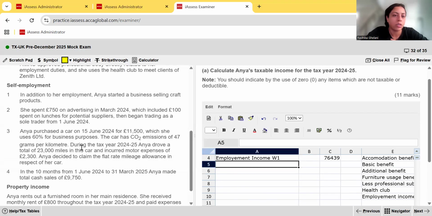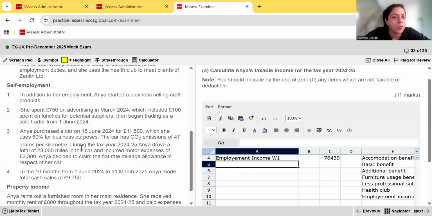They've told us that her actual date on which she began trading was 1st June, but she incurred the $750 on advertising and $100 spent on lunch for potential suppliers in March. That was before she began trading, so we are allowed certain pre-trading expenditures. Remember, you're allowed to subtract. So we're going to be allowed to subtract £750 since that was just in March 2024. However, the money that you spend on suppliers, anything entertaining third parties, is not an allowable expense, okay? So keep that in mind while we compute her self-employment income.